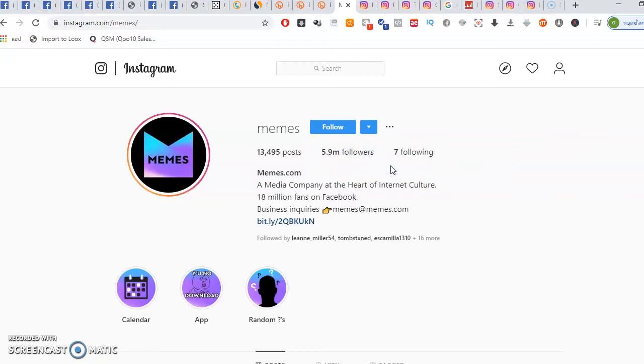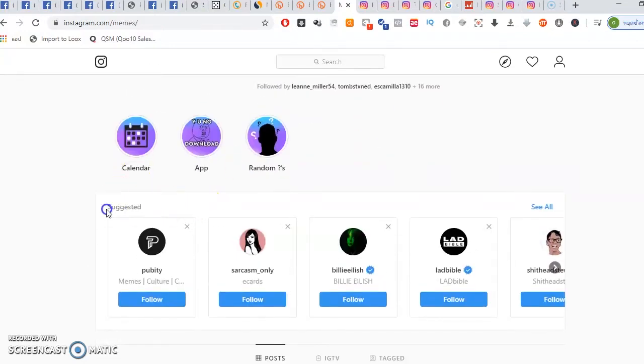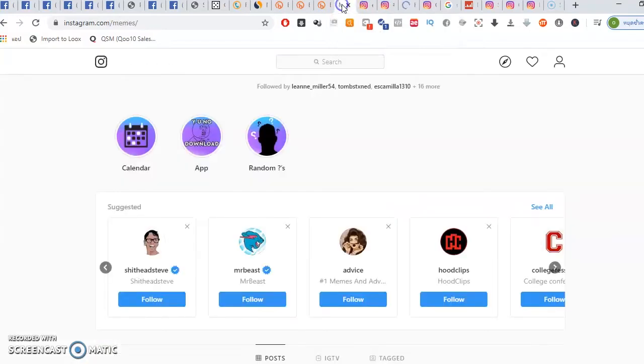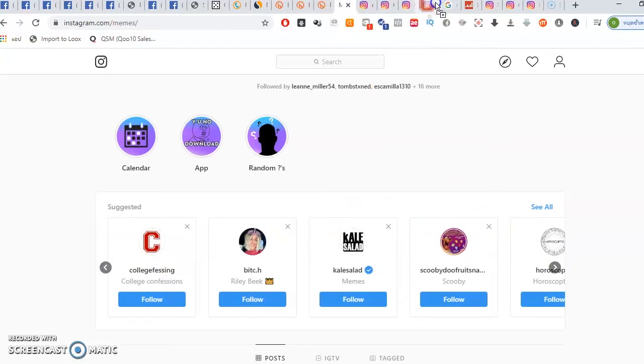I can just buy 1 million followers on Instagram, and those 1 million followers are just bots and things like that. What you can do is find out which are the real pages. Just click on this arrow, okay, and you will see there's a suggested profile over here. So just go into some of the profiles, like sarcasm only. Just go to some of the accounts first, and we'll see which accounts we can use.